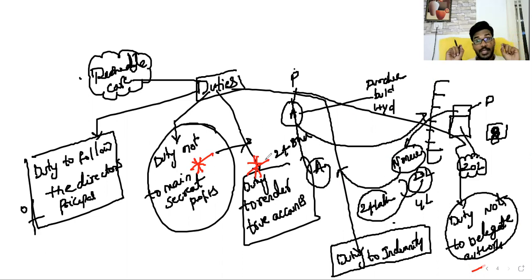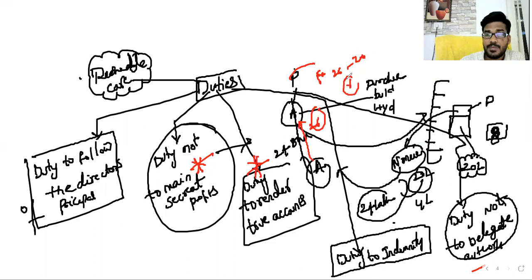Duty not to maintain secret profits, duty to render true accounts. Based on these two points, they can ask practical questions. Suppose an agent chooses a nominee in whose name he purchases, and again sells to the agent for 24 lakhs, and the agent sells to the principal for 26 lakhs. Later the principal comes to know that this is a fraud done by the agent. Then can the principal recover the 6 lakhs, 26 minus 20, from the agent?